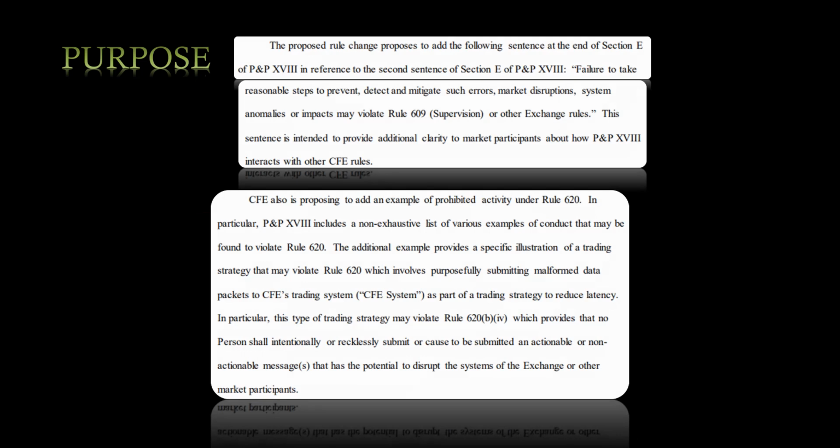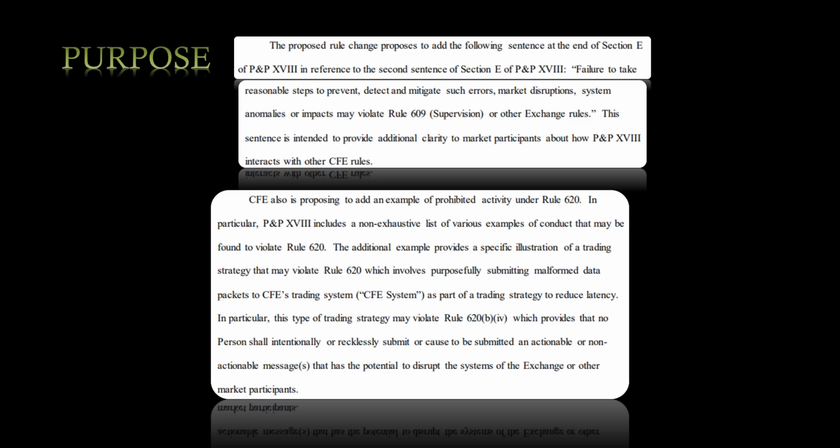The proposed rule change proposes to add the following sentence at the end of Section E of P&P Section 8, in reference to the second sentence of Section E, which reads: failure to take reasonable steps to prevent, detect, and mitigate such errors, market disruptions, and system anomalies or impacts may violate Rule 609, which is supervision, or other exchange rules. This sentence is intended to provide additional clarity to market participants about how the section interacts with other CFE rules. CFE is also proposing to add an example of prohibited activity under Rule 620.